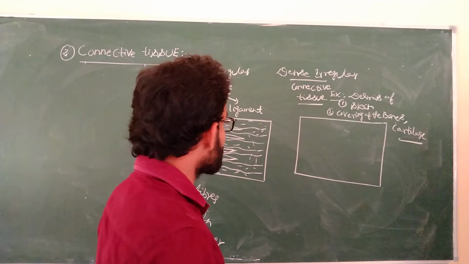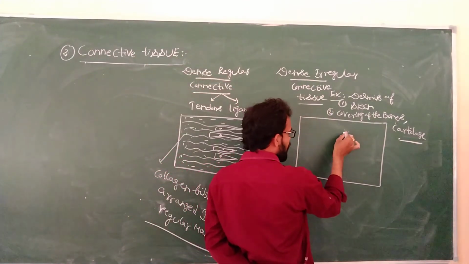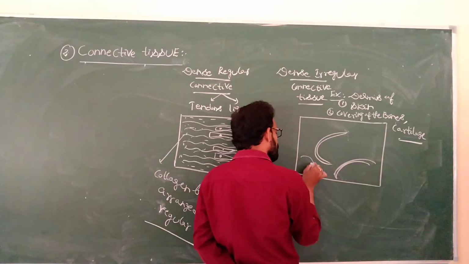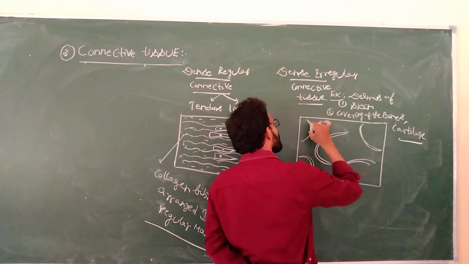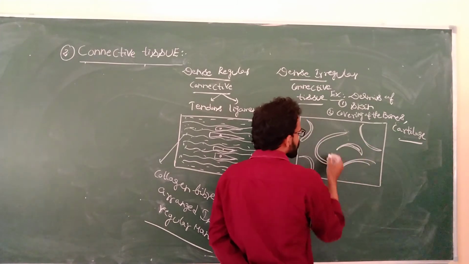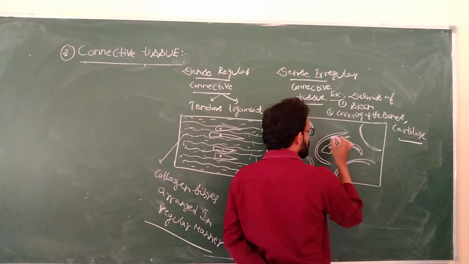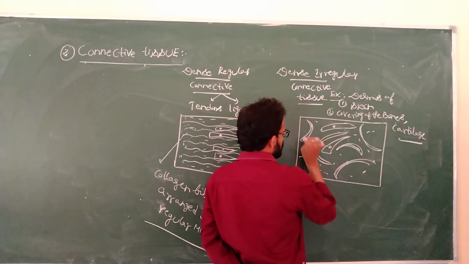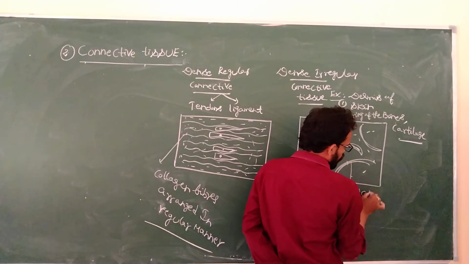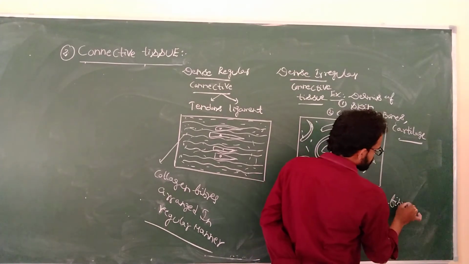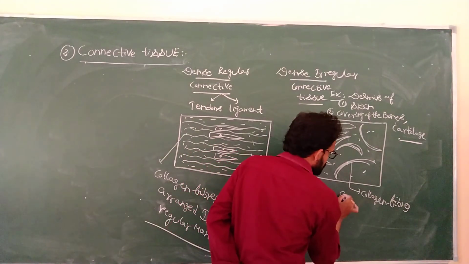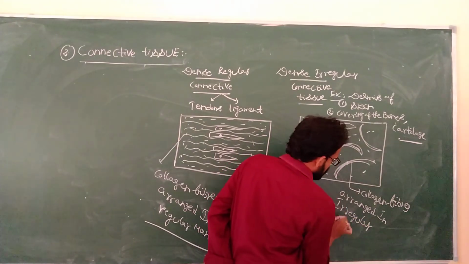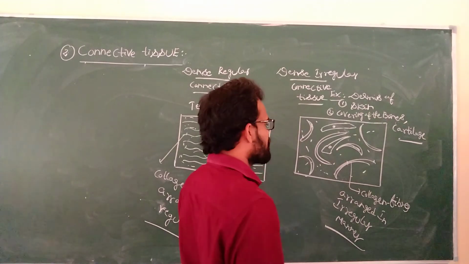Here, dense irregular means the collagen fibers are present in an irregular manner.